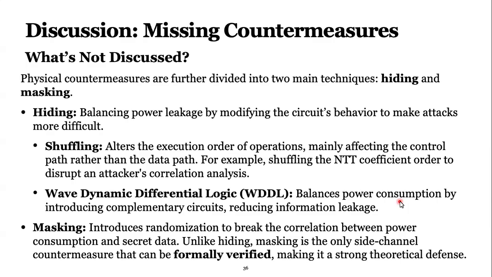And the other method is masking, which is introducing random values to break the correlation between side channel measurement and secret data. And this is the only countermeasure that can be formally verified. There are models called PNI and TSNI, and these models allow us to verify formally, which makes a strong theoretical defense.